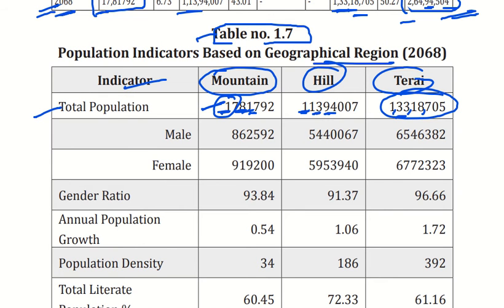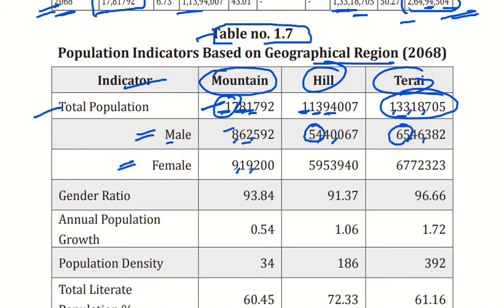In the Hilly is 1 crore 13 lakhs. So if we talk separately about the male and female population, then in the mountain region it is 8 lakh 62,000, and in the hilly region the male population is 54 lakh 40,000, and in the Tarai region, that is the highest, that is 65 lakh 46,000, and in the